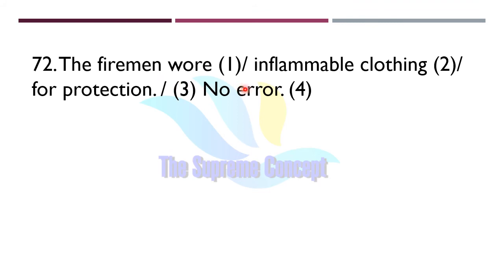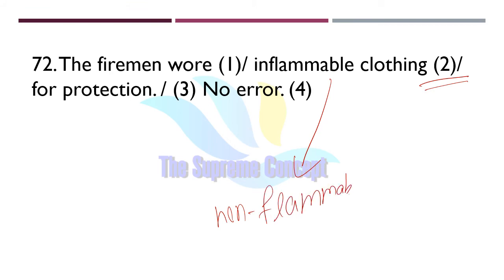The fireman wore inflammable clothing for protection. So find out where the error lies in this sentence. Yes, you are absolutely correct. The error lies in part number 2. We will use non-flammable here. Non-flammable means which cannot catch fire easily.